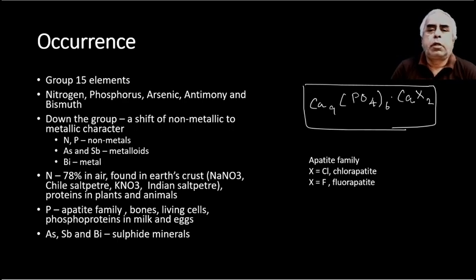You can see the display where the formula is given: Ca9(PO4)6·CaX2, where X represents the halogen. So based on the type of halogen, the name is given. Suppose if X is fluorine, then it is called fluorapatite. If it is chlorine, chlorapatite.